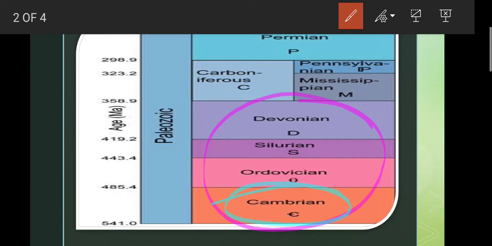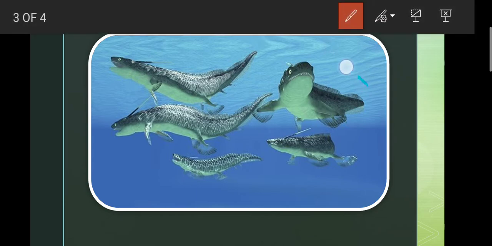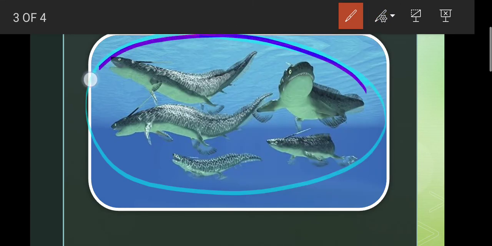What happened during the Cambrian era? During the Cambrian era, the beginning of invertebrates took place. Invertebrates like arthropods especially got emerged and evolved. Later on, certain vertebrates also emerged during this period only, like marine fishes. So these vertebrates were marine fishes which emerged during the Cambrian period.